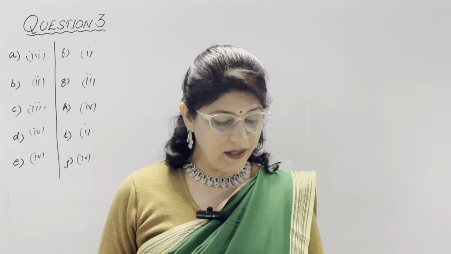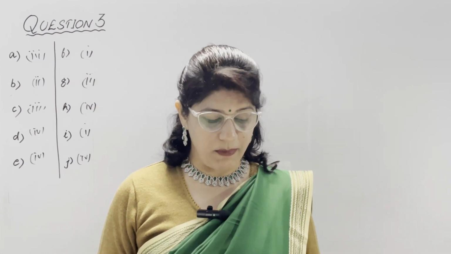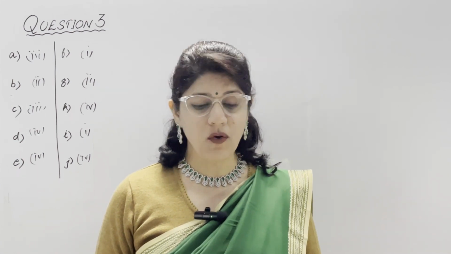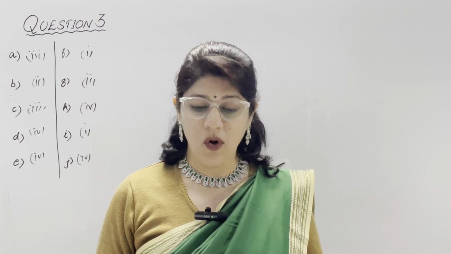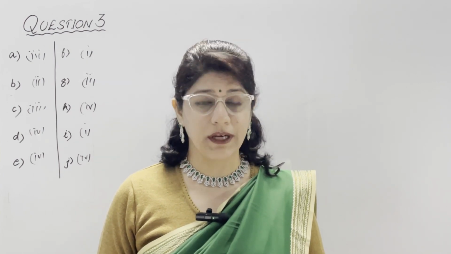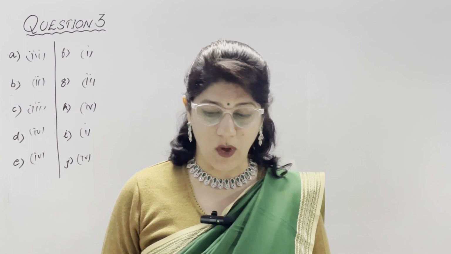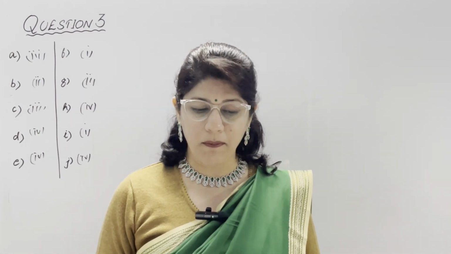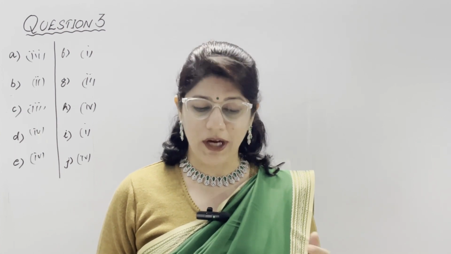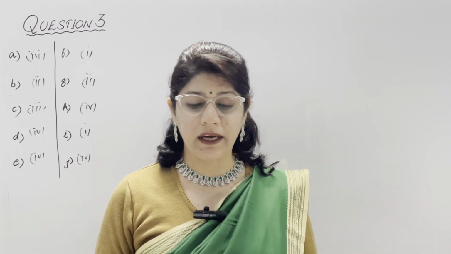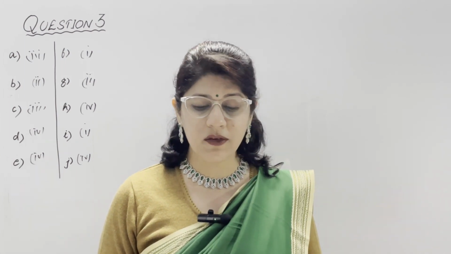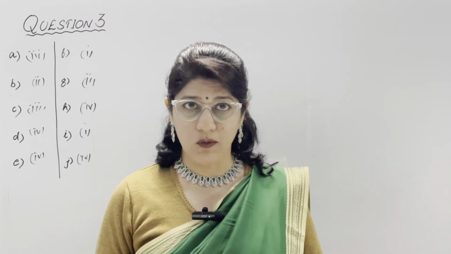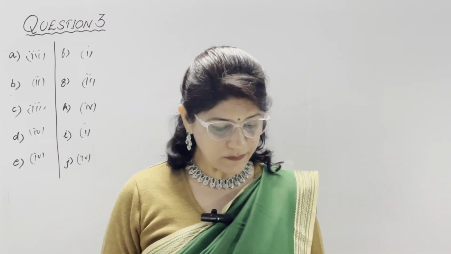In B part, what is soil conservation? State a method of soil conservation in the arid region. Prevention of soil loss from erosion or prevention of reduced fertility of soil is known as soil conservation. Method of soil conservation in arid region: by planting trees, or you can say shelter belts, with rows of trees planted perpendicular to the direction of winds, which help to reduce wind velocity and check migration of sand dunes in arid areas.